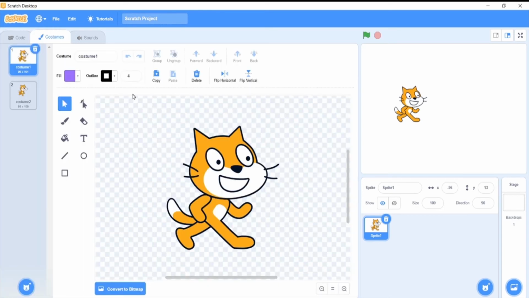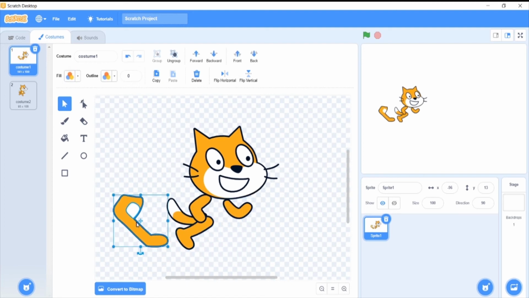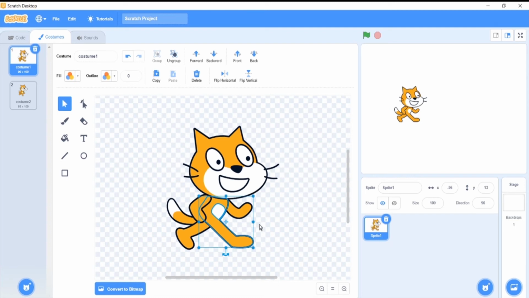Let's come to costumes. Okay, so you can see here that I've selected the mouse selection. Now I can control this area. I can move some of the parts and I can again add the parts. So you can even edit this thing itself if you want to do that. But I'll create another one.